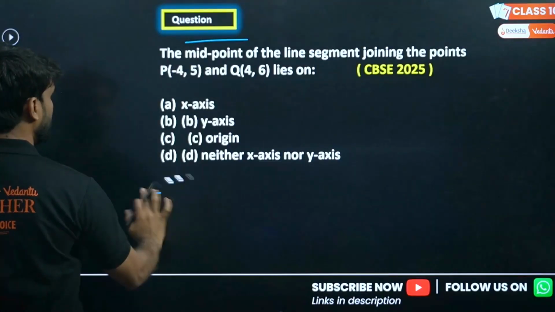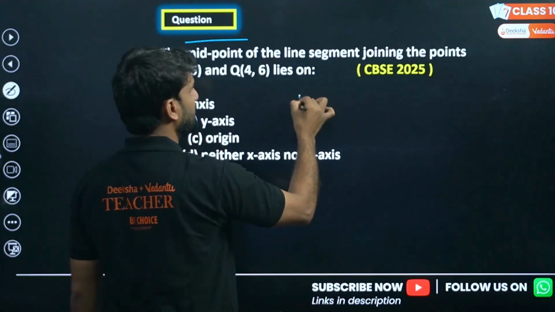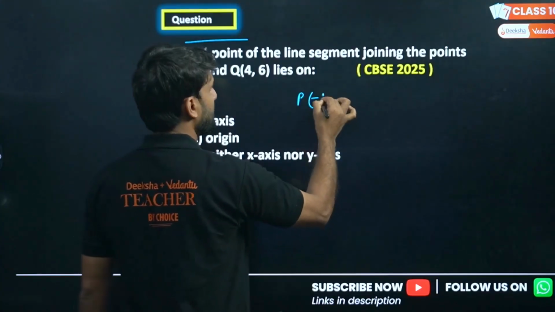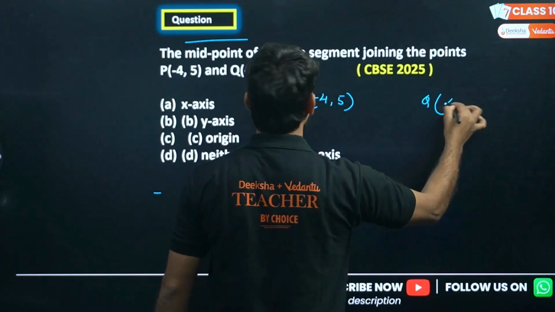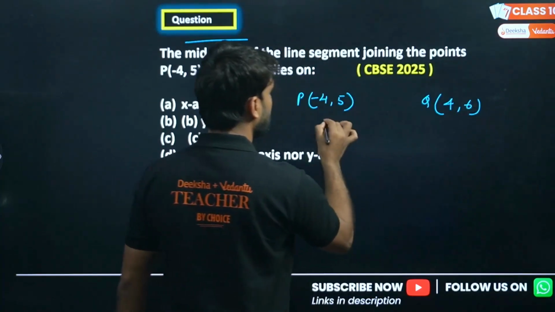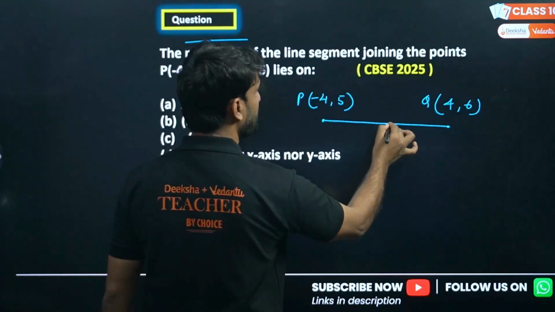So let's find the midpoint of these 2 points. P is (minus 4, 5) and Q is (4, 6), and these are joined to each other and we have to find the midpoint.